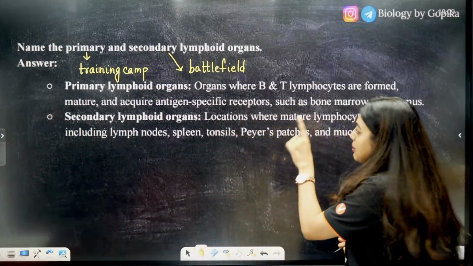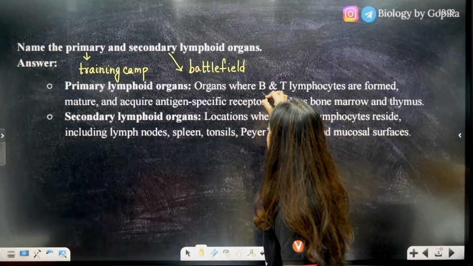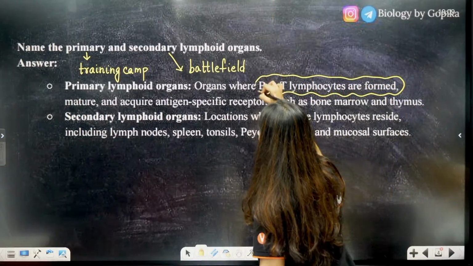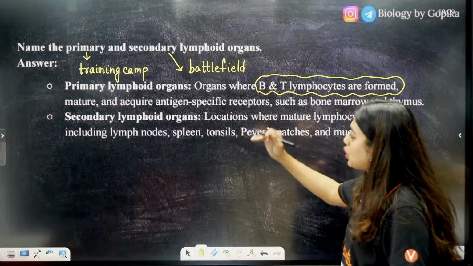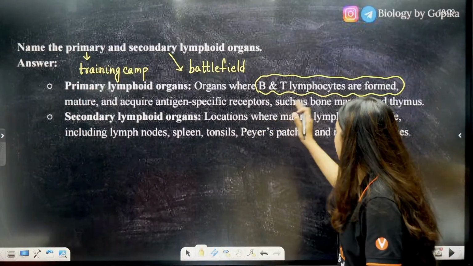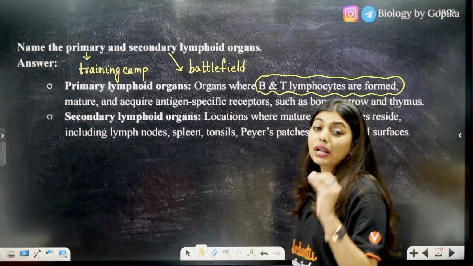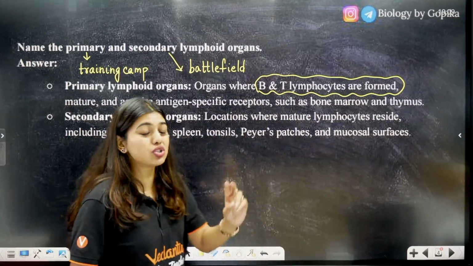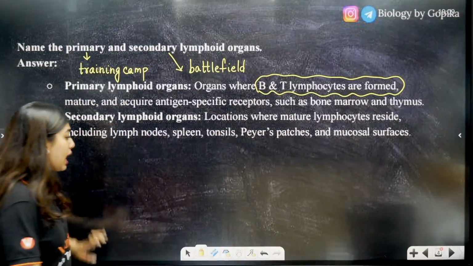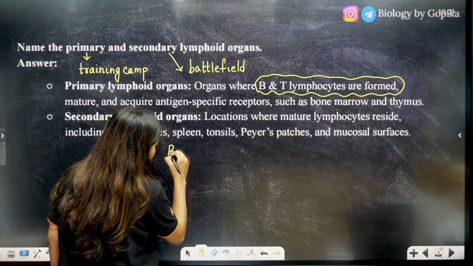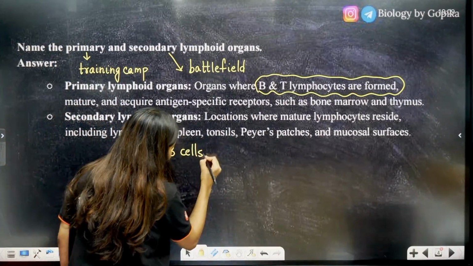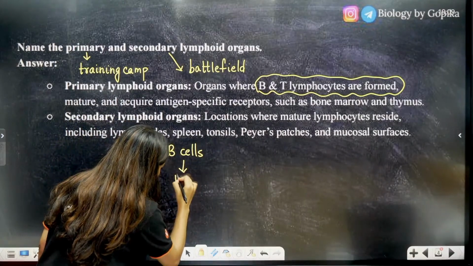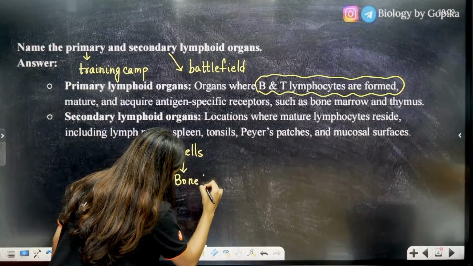Very good. So primary lymphoid organs are organs where the B cells and the T lymphocytes are formed, mature, and acquire antigen specific receptors, such as bone marrow and thymus. So your primary lymphoid organs are your bone marrow and thymus. And remember this also, students. Your B cells production, maturation, everything happens in the bone marrow.